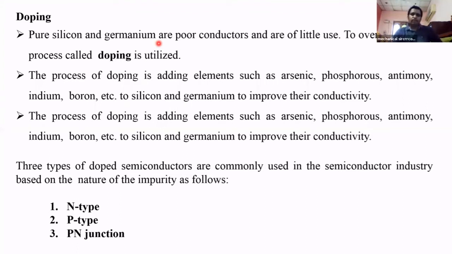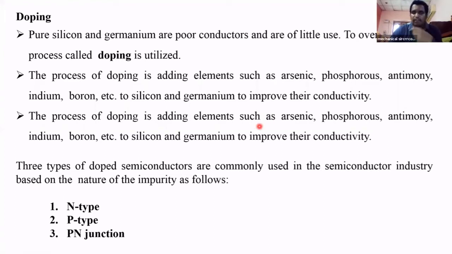Now, the conductivity of a semiconductor normally increases only if you increase the temperature. But by the doping process, you can increase the conductivity even at room temperature, without increasing the temperature. I will explain how the conductivity of the semiconductor increases with the help of doping. Here, what are the doping elements? Arsenic, phosphorus, antimony, indium, boron. How do these elements improve the conductivity of the semiconductor material?